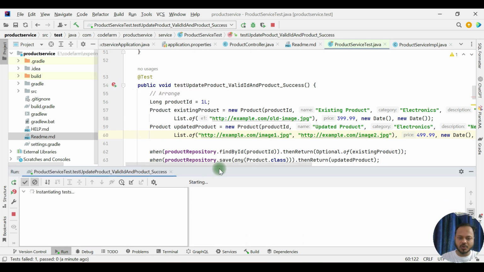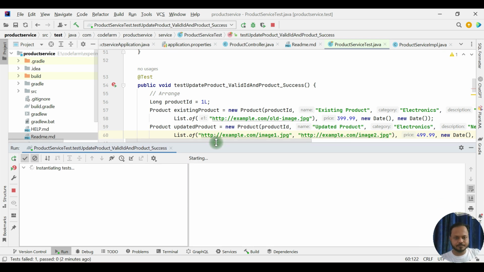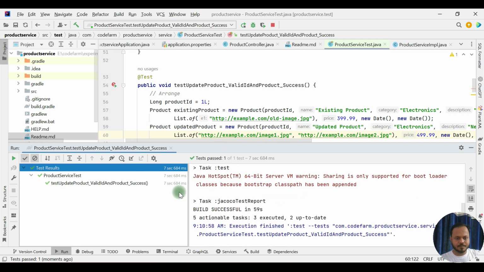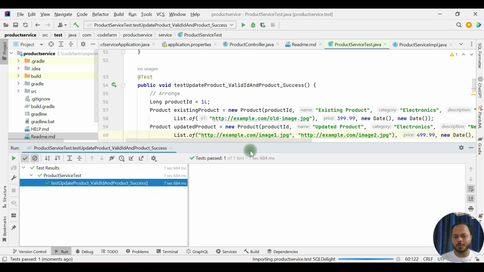So this was the only test case failing. If it is fixed, we'll try the code coverage then. Yeah, it executed properly, so it is passing.